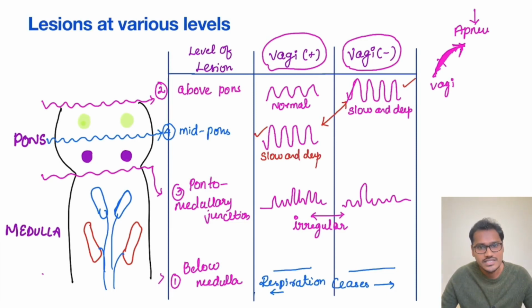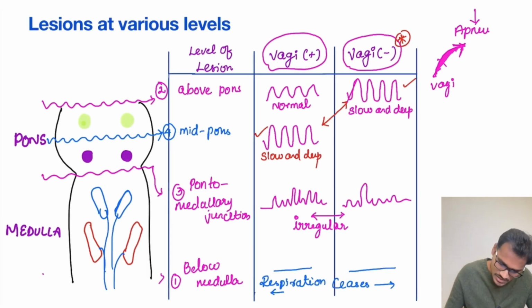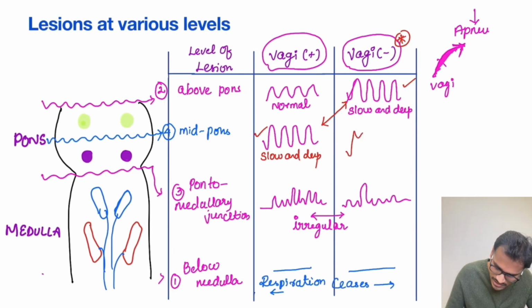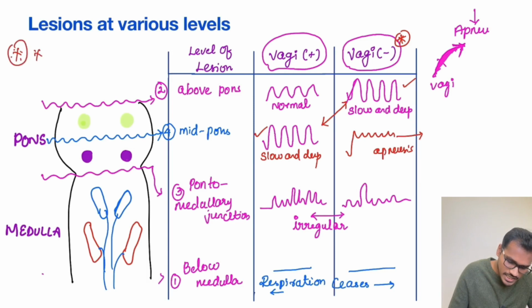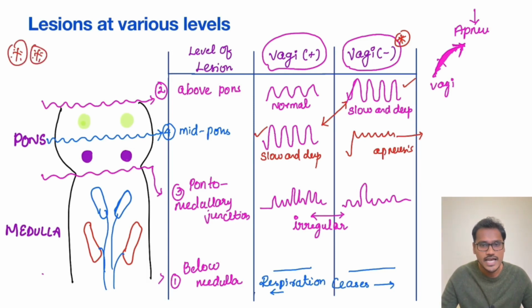Now coming to the last condition, that is the pneumotaxic center is cut and the vagus is also cut. So what will happen? Can anybody stop the apneustic center? No. So what will it do? It will keep on inspiring, causing the inspiratory spasm which is called apneusis. So this will be our apneustic. Please read this chart again and again. It is definitely going to be asked in one of your exams in the near future.